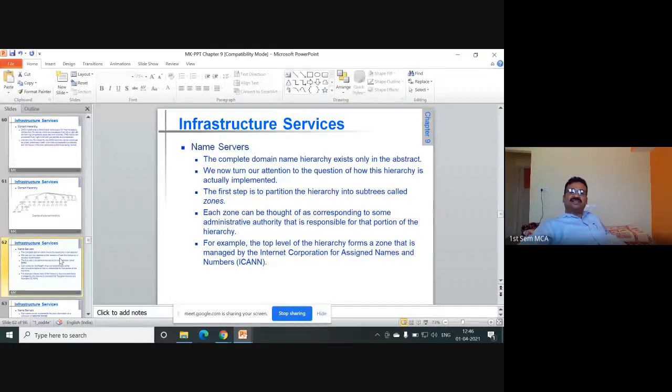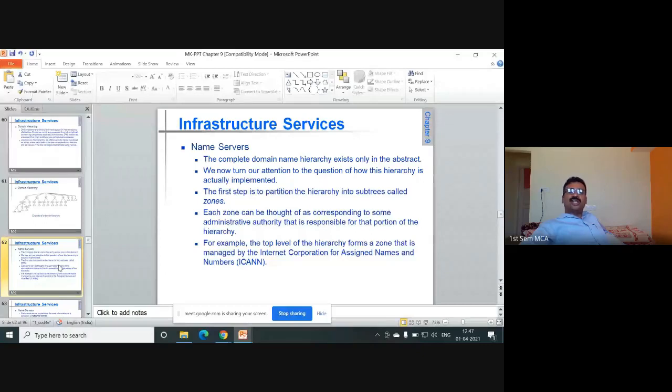Name servers. The complete domain name hierarchy exists only in the abstract. We now turn our attention to how this hierarchy is actually implemented. The first step is to partition the hierarchy into subtrees called zones.